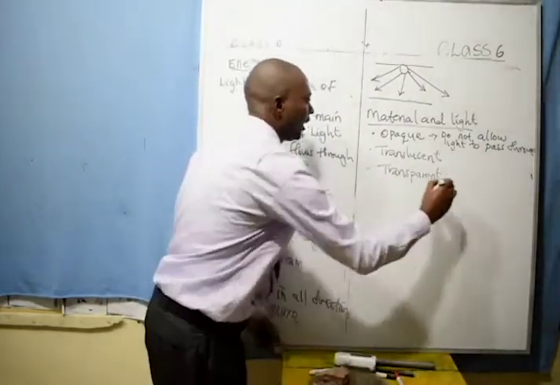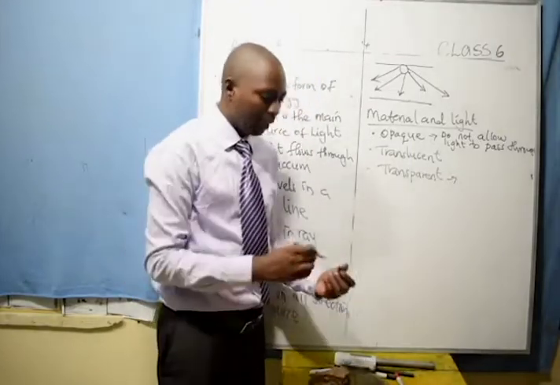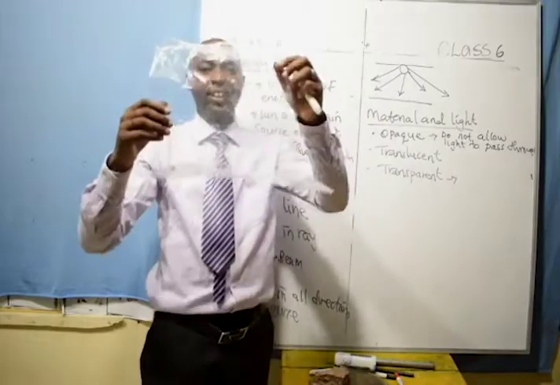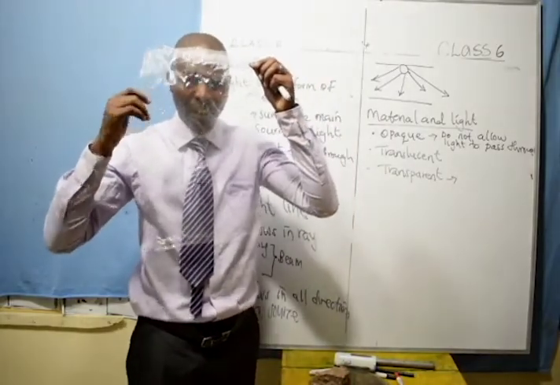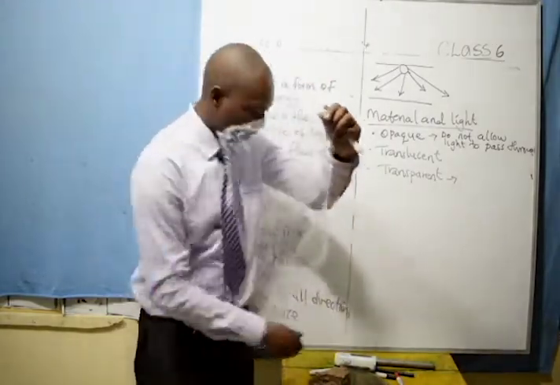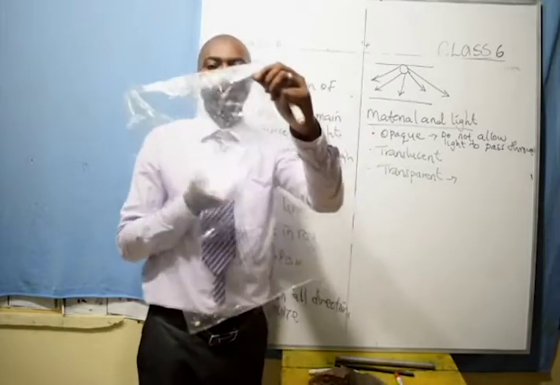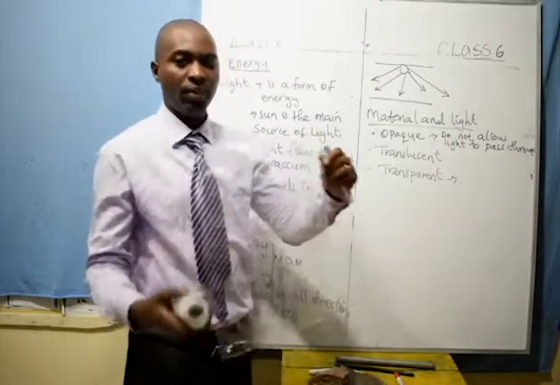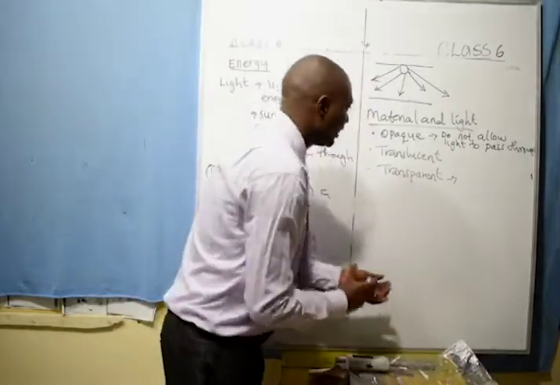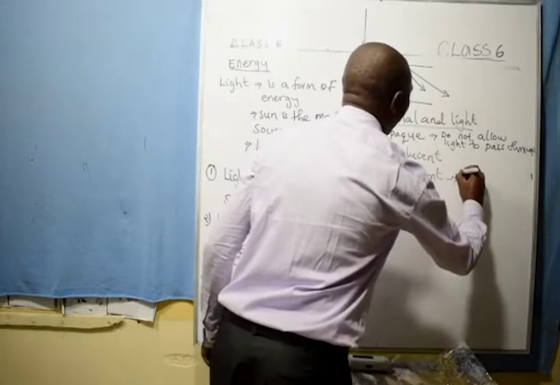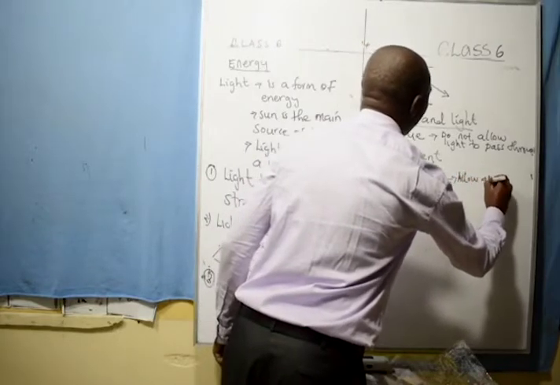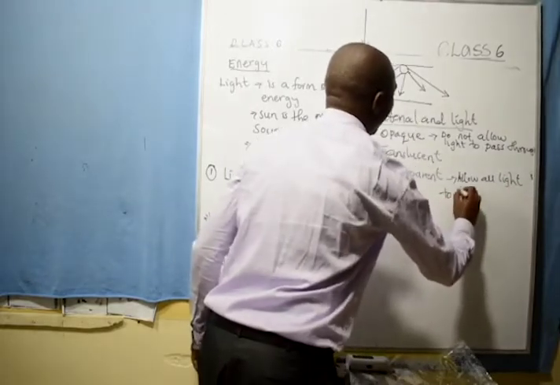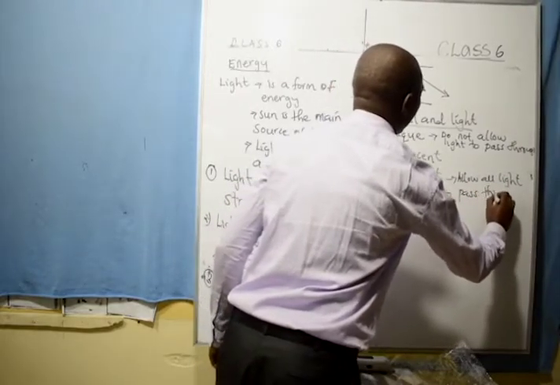Then we have translucent and transparent. I will start with transparent first. Transparent materials allow all the light to pass through, like this one. You can see my eyes. Why? Because if I shine the torch through this, you'll be able to see the light 100%. All the light is passing through. So such materials allow all light to pass through.